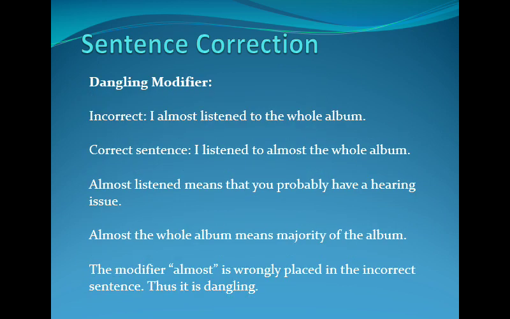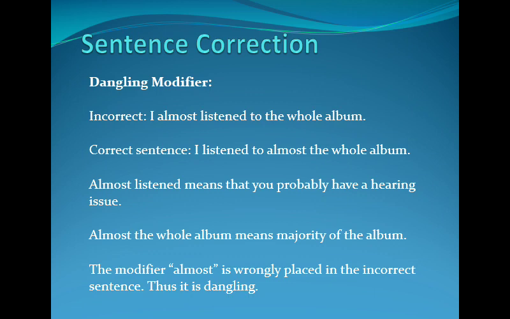Let's have a look at another concept, a very important concept, called dangling modifiers. As you can see in the incorrect sentence, it says, "I almost listened to the whole album." Now here, almost is modifying listened. It probably says that this person has a hearing issue as such, whereas that is not what you actually mean. Maybe the album contains about 20 songs, let's say. Out of that, probably you listen to about 16 or 17 songs. That's almost the whole album. So you need to change it to that.